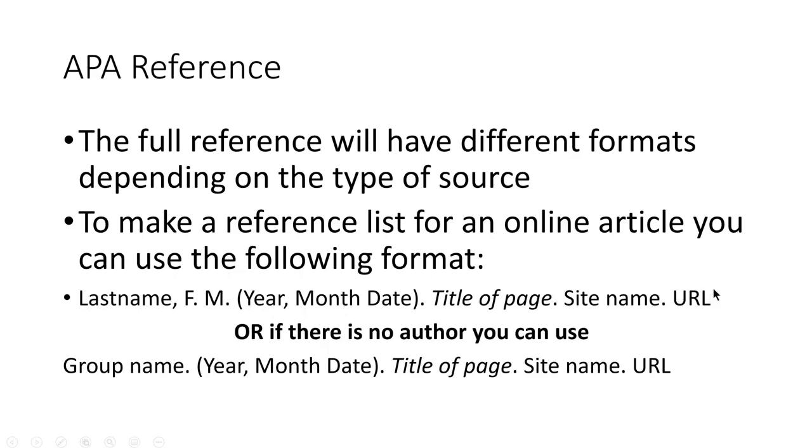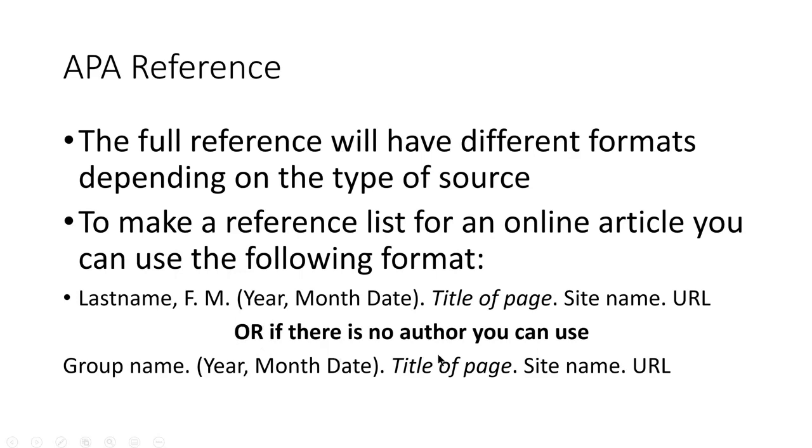Okay, so just having the link by itself is not a reference. You also need this other information. There's a practical reason for this, because sometimes the URL changes, right? It might not be exactly the same forever. So you need to have this other information so you can still search for it on the internet and still have a chance to find it. If you only have the URL and the URL is not working, you're out of luck. So that's why we need to make sure we have this other information too.